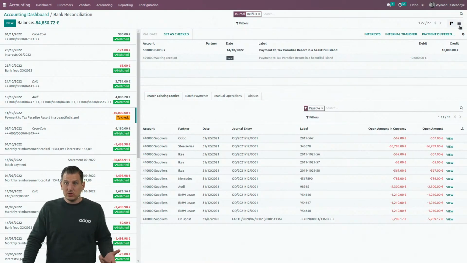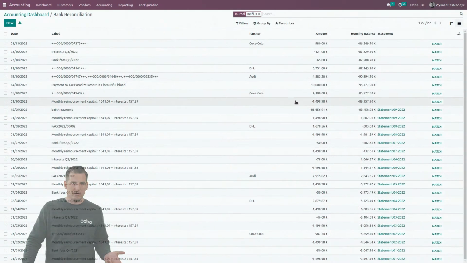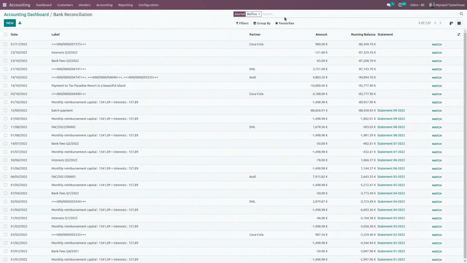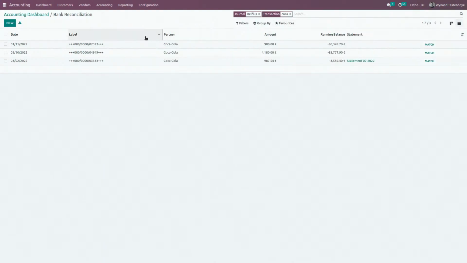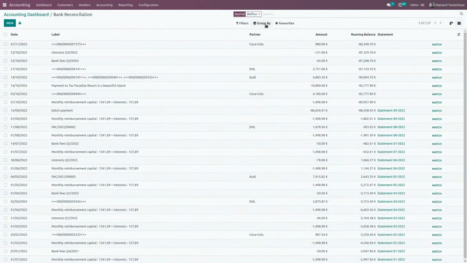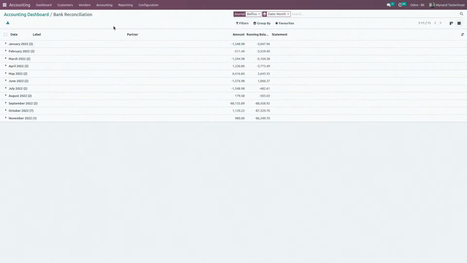And you can also change the view. For example, obtain a list view here in order to see all your different bank transactions. And from here on, you can search for basically all the information in a transaction. If I want to see all the transactions for Coca-Cola, I can easily type Coca-Cola, and I will see, based upon the filter of the partner, all the transactions linked to Coca-Cola. But I can also combine this with a group by, and for example, group all those transactions by month. Very fast and very easy.